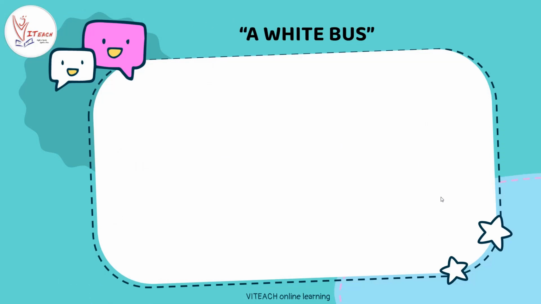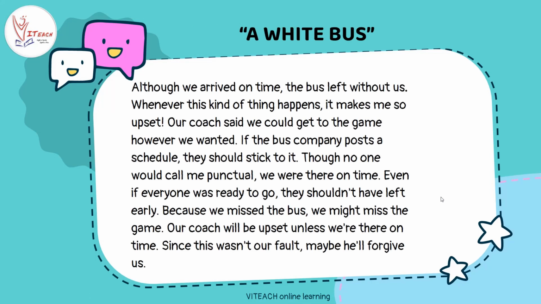Okay, AWHITEBUS. Although we arrived on time, the bus left without us. Here the conjunction is although. Whenever this kind of thing happens, it makes me so upset. So here the conjunction is whenever. This is the dependent clause, whenever this kind of thing happens. Does it mean anything separately? If we use it separately, does it make any sense?